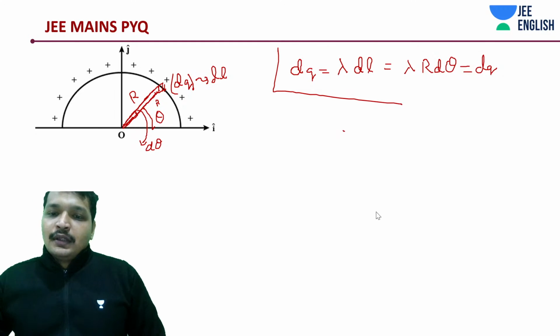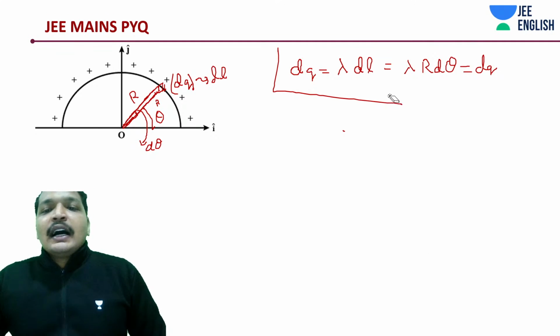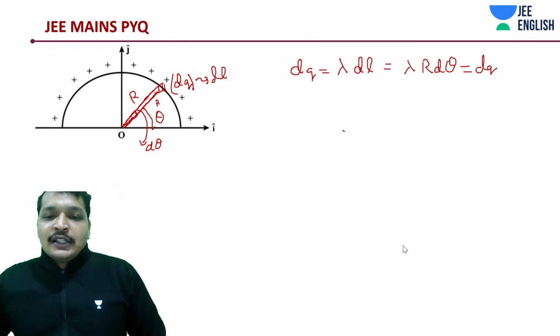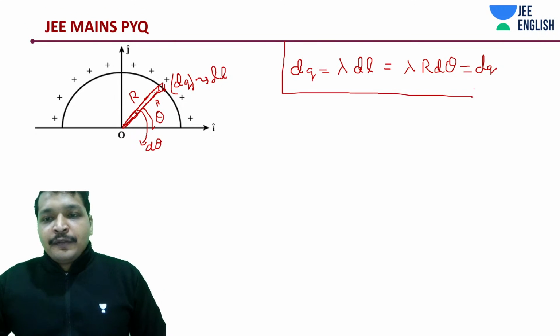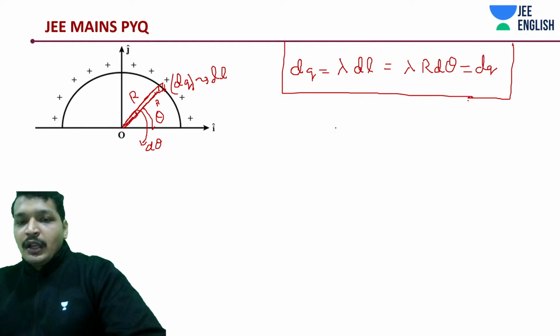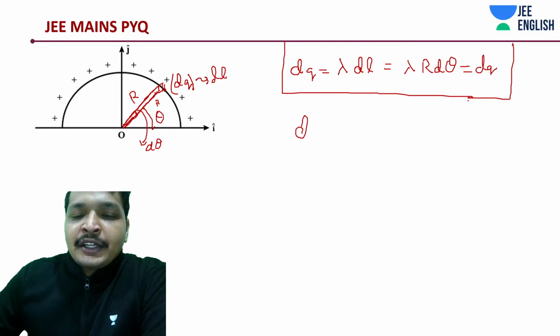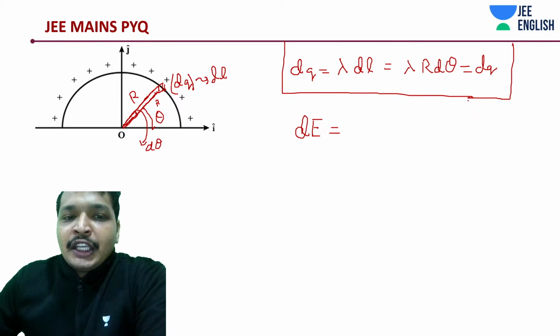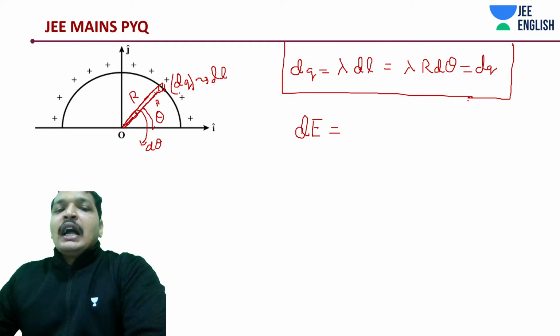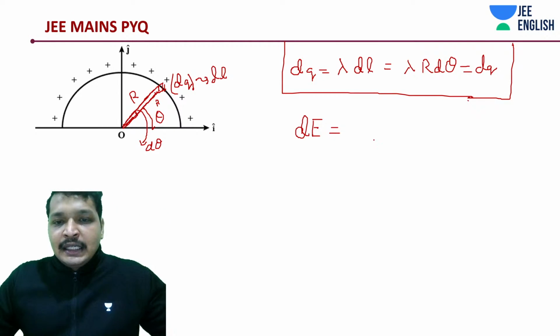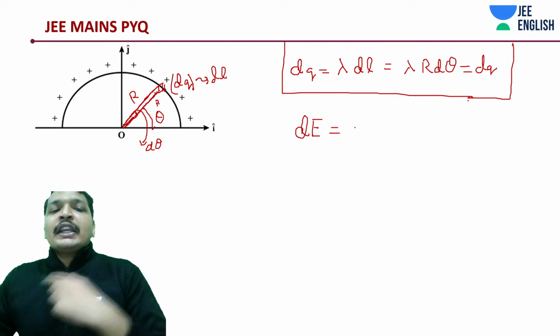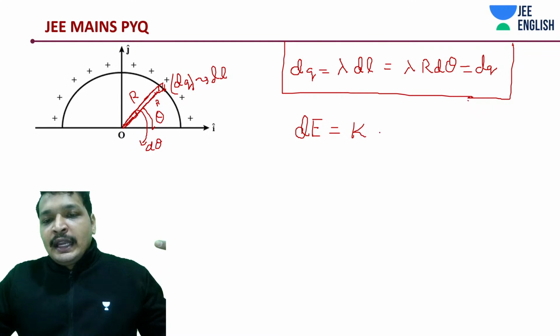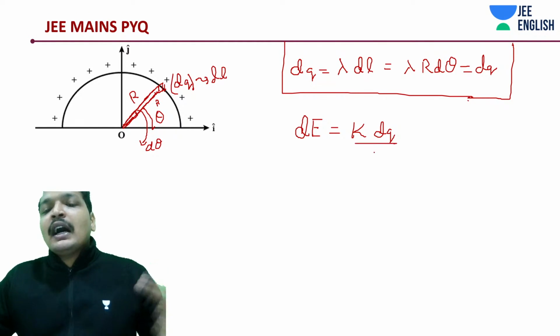Simple, easy. Actually, if you know this concept already, it's a two-step problem, but still you need to be careful around some things. What is the value of dE? Magnitude dE's value is how much? If dq is the charge over here, dE is going to be k dq divided by r square.